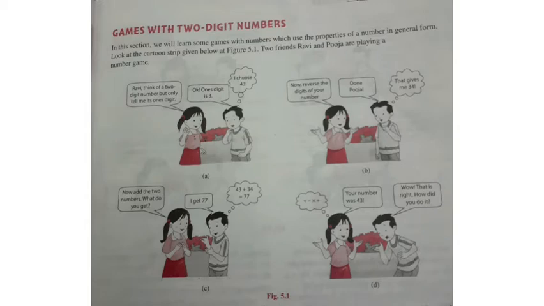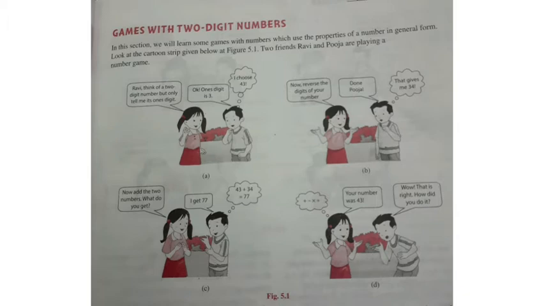Good. Now 77 minus your guessed number, 43. 77 minus 43 is equal to 34. Now you reverse that number, and you get 43. Did you get your number? Yes, good. Have you understood?